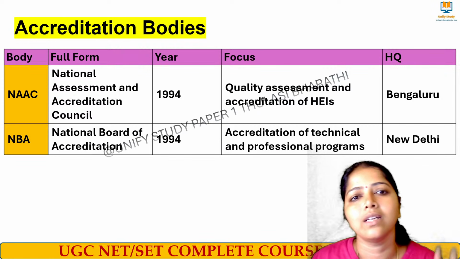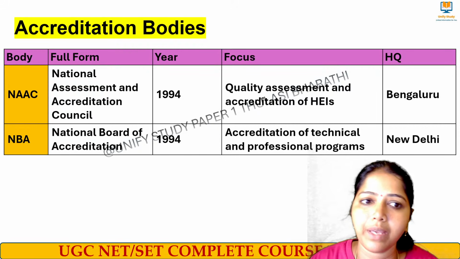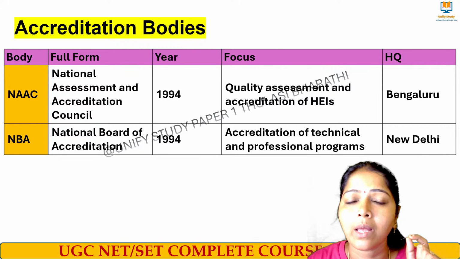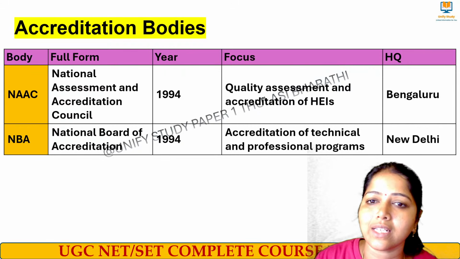Next, NAAC, the National Assessment and Accreditation Council, started in 1994, whereas NBA is the National Board of Accreditation. Listen very carefully: here they give accreditation for programs. NBA was established in the year 1994.